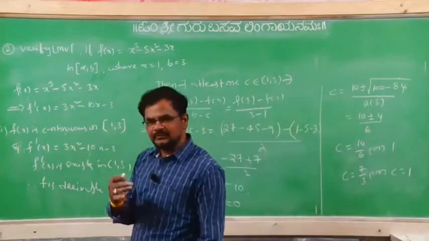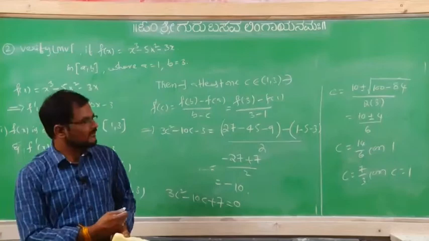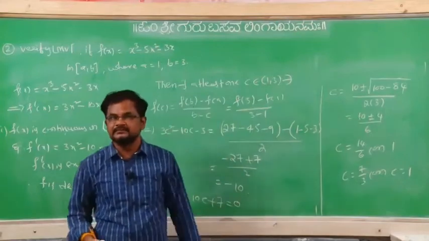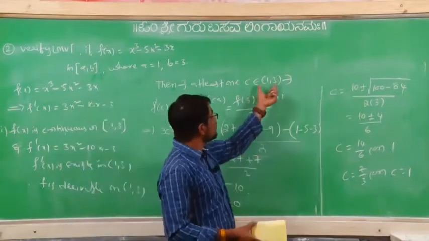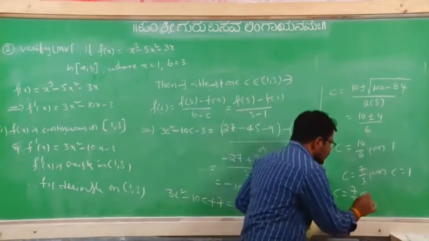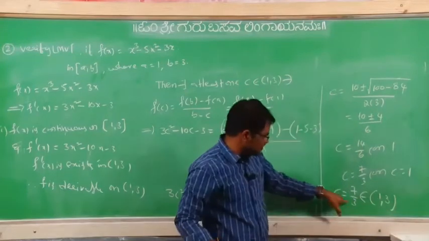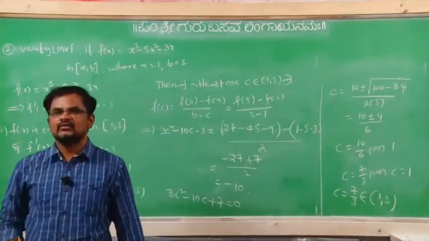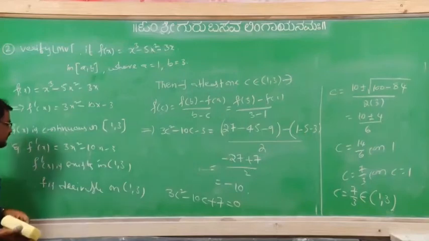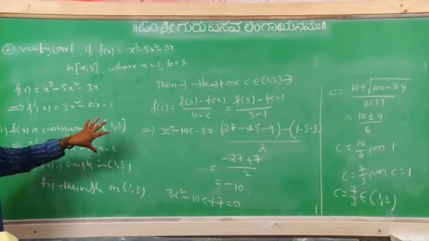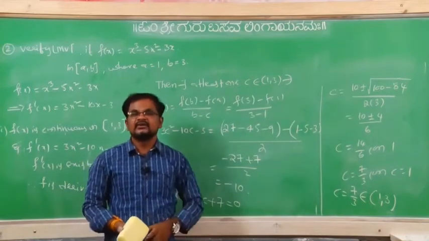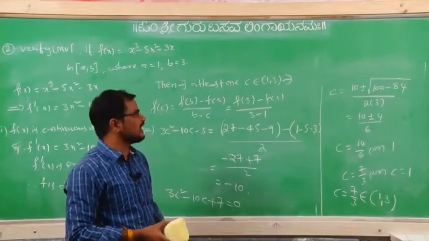So which one we have to take? Sometimes both exist, sometimes one only. Now c equal to 1, does it belong to open interval 1 comma 3? No, because it is an open interval. So that's why c equal to 7 by 3, it belongs to open interval 1 comma 3, because it is 2 point something, no? So definitely it belongs to 1 comma 3. So Rolle's theorem, continuity, Lagrange's mean value theorem. First condition and second condition verified, and c identified. This c also belongs to given interval or not. This is called what? Verification of the Lagrange's mean value theorem.